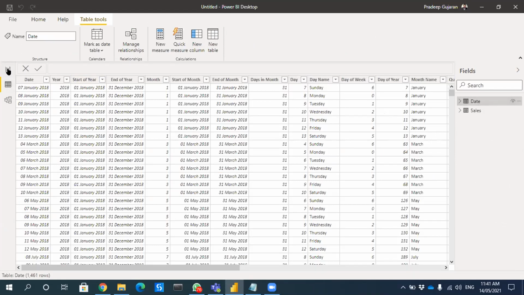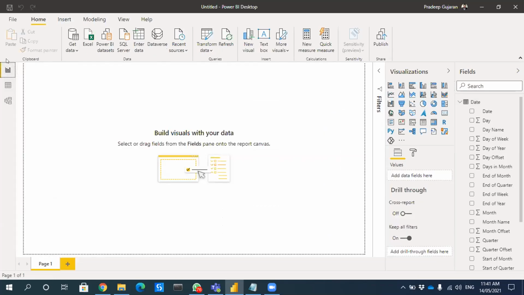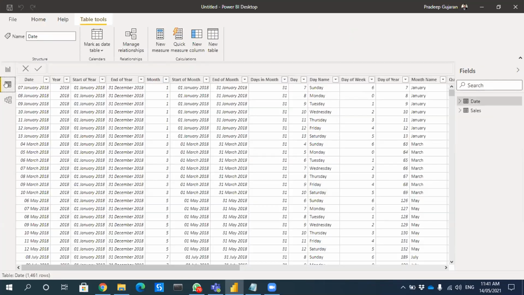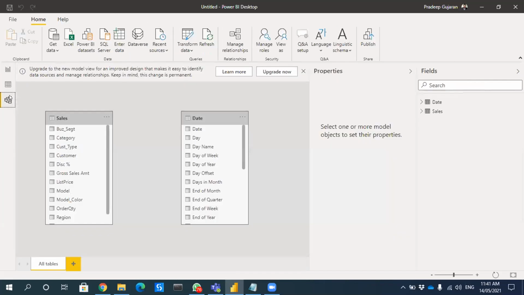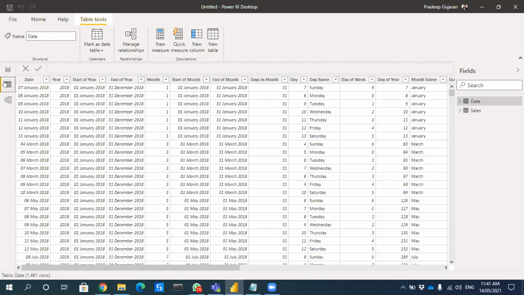Hello, sir. So there are three options you will be getting. One is the visualization, other one is your data, third one is relationship. Select the center one, which is your data.